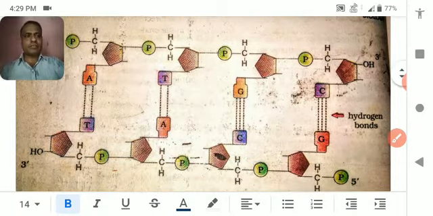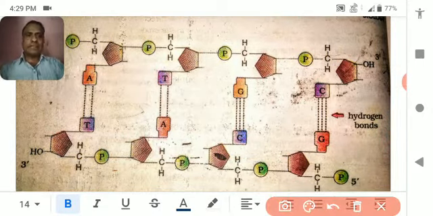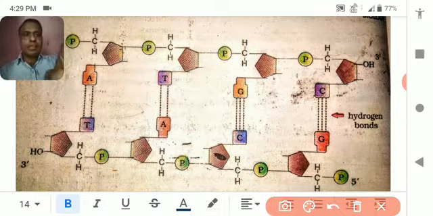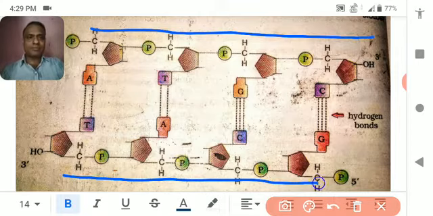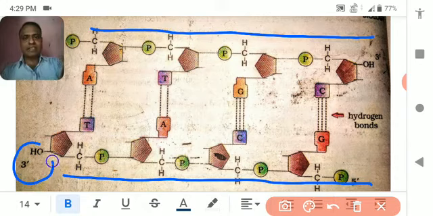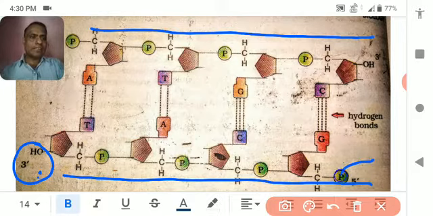Yes, now it's good. See here, you can see there is one helix of a DNA. Another helix is here. In this helix, you are seeing it is a 3'-OH group. So just opposite to this, you will see the 5' phosphate group.